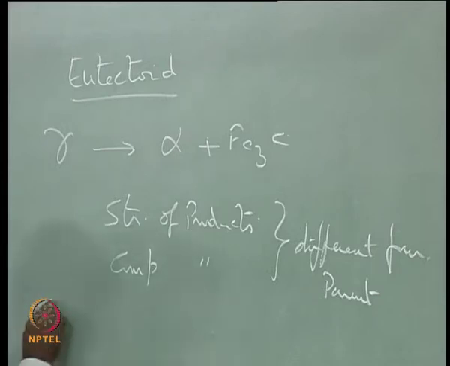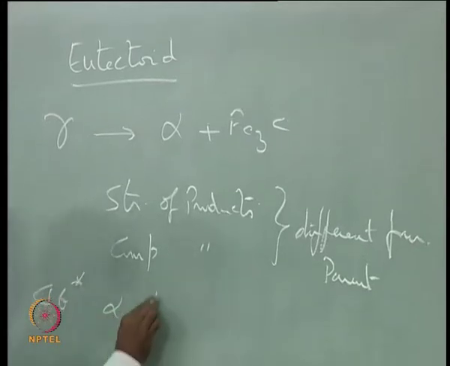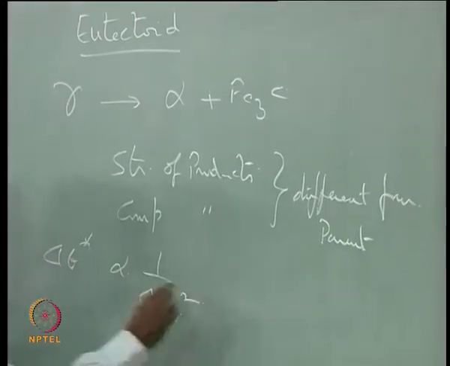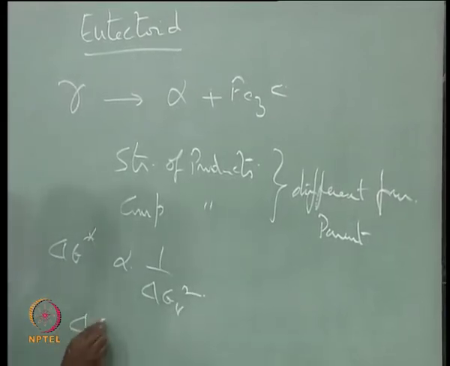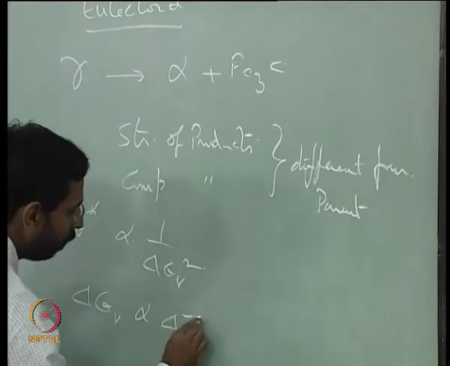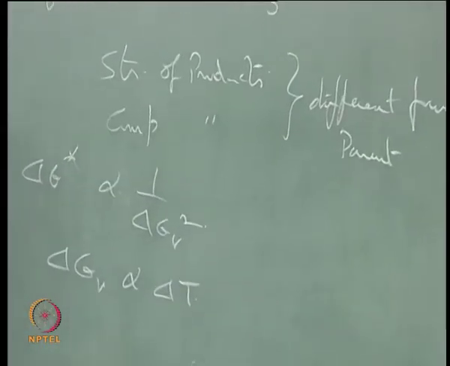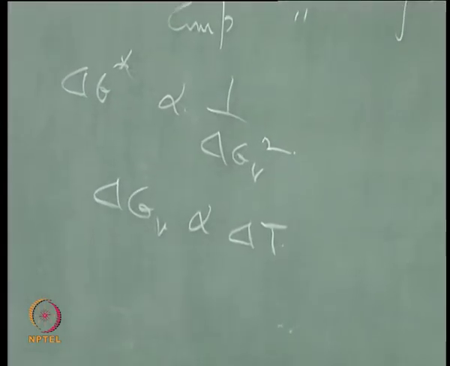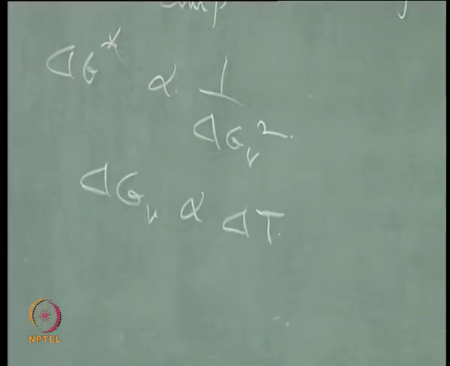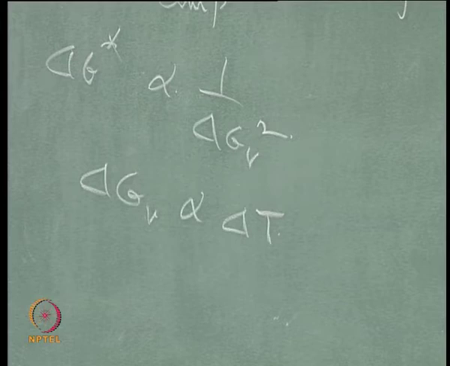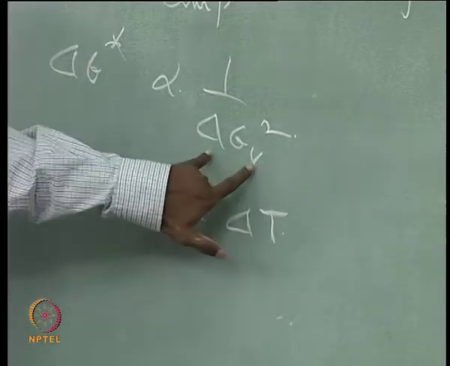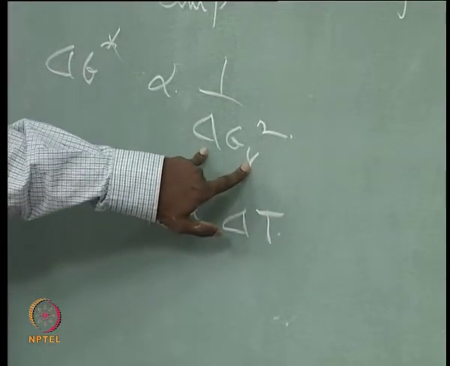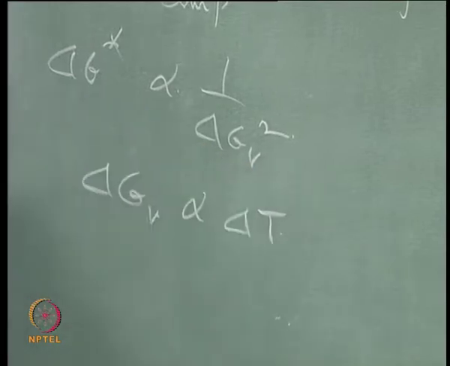Because we know that the activation energy for nucleation is inversely proportional to delta GV squared, and we also know that delta GV is proportional to delta T. Am I right? All this we have done, and the principles remain the same, whether it is liquid to solid or solid to solid, excepting that in solid to solid we need to replace this part with something else. What is that? A combination of volume free energy and strain energy.